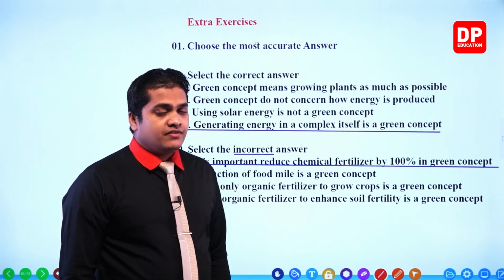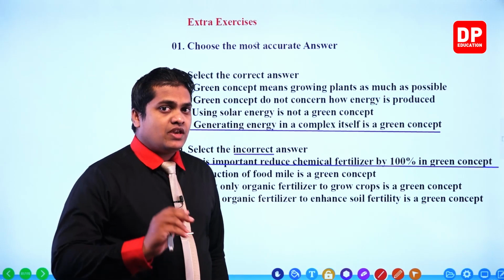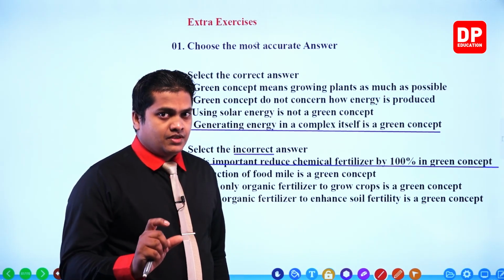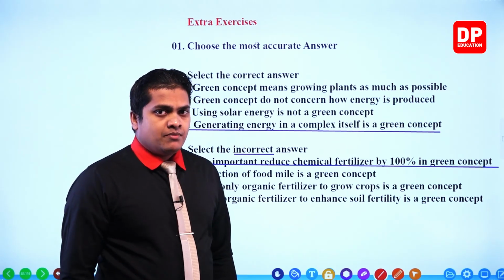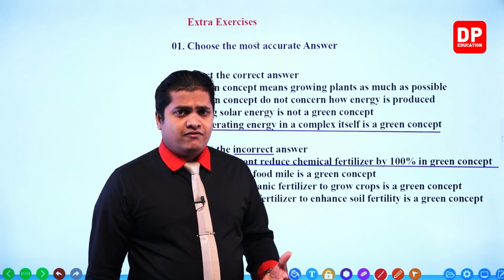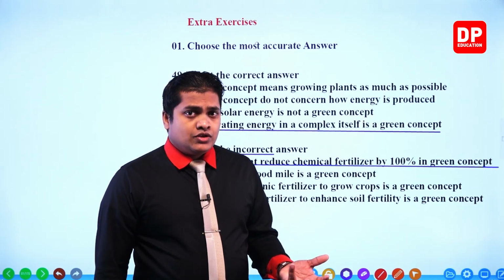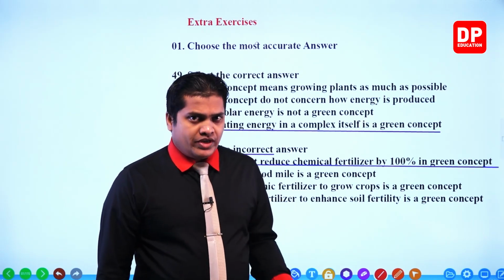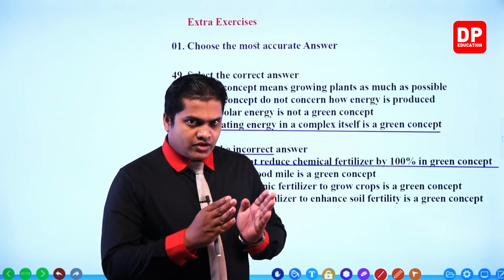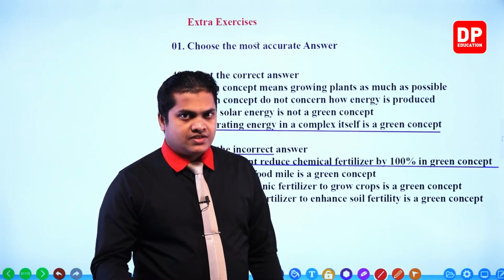However, all of a sudden, we can't do it. We have to minimize it stage by stage. That's the correct method, because the soil gets used to the chemicals put into it to increase fertility. So we have to gradually cut them down, not all of a sudden.